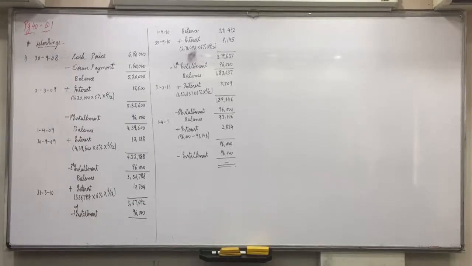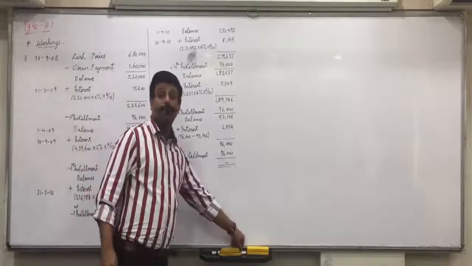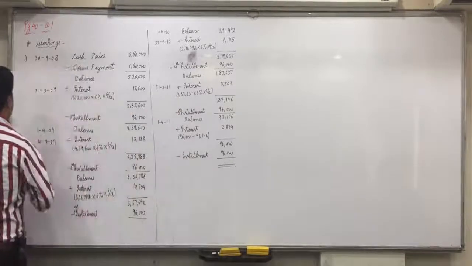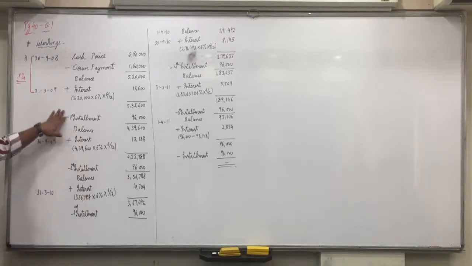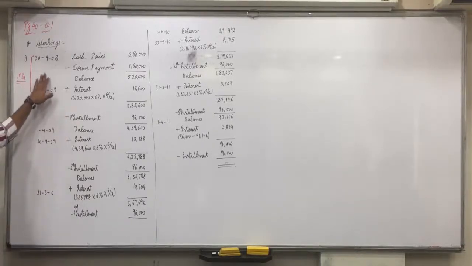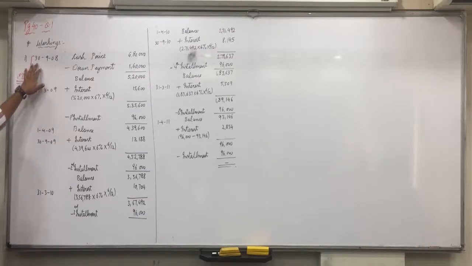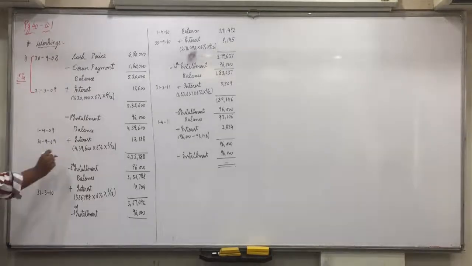Now in the books of Globe Press Limited, we have to make 4 ledger accounts. Machine account, seller, that is Modern Machinery Limited, interest and depreciation. Okay, machine account will be for how many years? Our books of accounts are closed on 31st March. So this is the first year. In first year only one installment comes, though they are half yearly, because we did not purchase the asset on 1st April. We purchased the asset in the middle of the year. So only one installment comes in first year. Second year onwards you will find 2 installments.